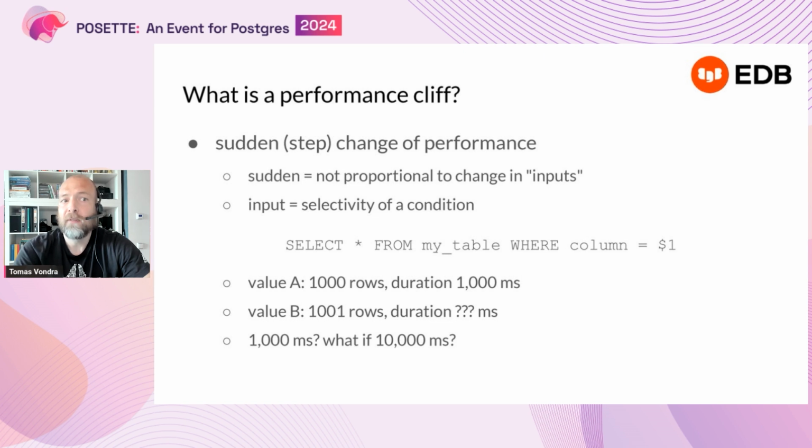If it takes roughly the same amount of time, because it's less than 1% of difference in the cardinality of the result, that's probably okay, right? But maybe it will take 10 seconds, right? Which is a sudden, unexpected change, based on the change in the parameters. And that's what I call a performance cliff, right? Step change in performance.